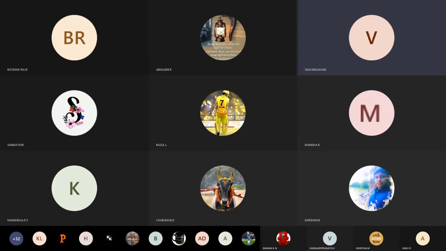Finally, Mendeleev's work gave the idea to get the modern periodic table, but with some changes. What changes? Instead of the atomic mass, the atomic number was taken. In class 9 we studied what the atomic number is. It is the number of protons present in an atom. So based on the atomic number, the modern periodic table was tabulated.